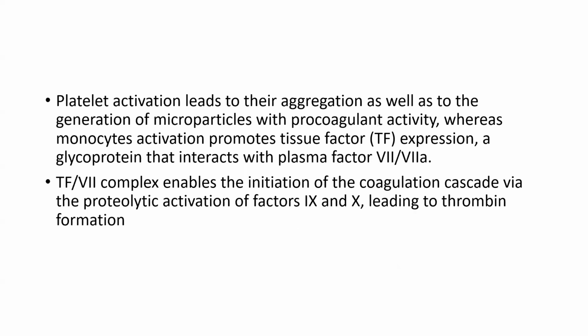So platelet activation leads to aggregation as well as to the generation of microparticles with procoagulant activity, whereas monocyte activation promotes tissue factor expression, a glycoprotein that interacts with plasma factor 7 and 7a. So tissue factor and factor 7a complex enable the initiation of the coagulation cascade via proteolytic activation of factor 9 and 10, leading to thrombin formation.